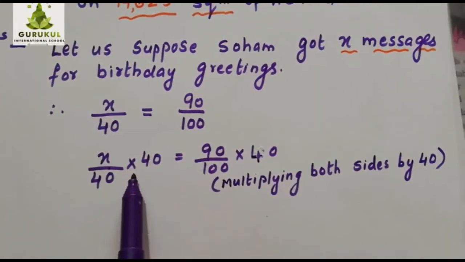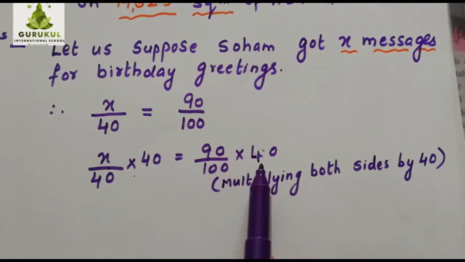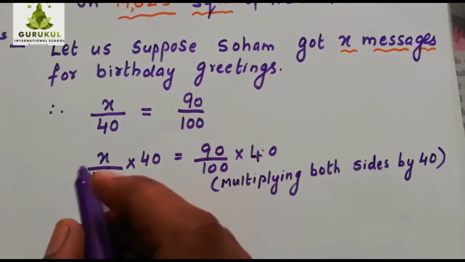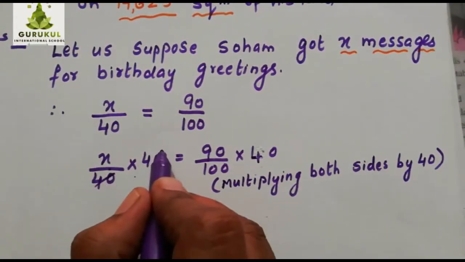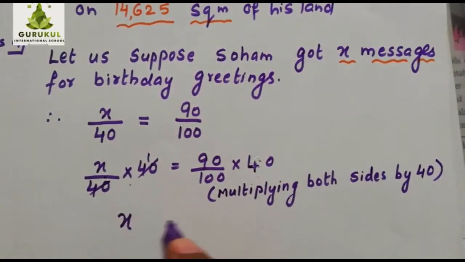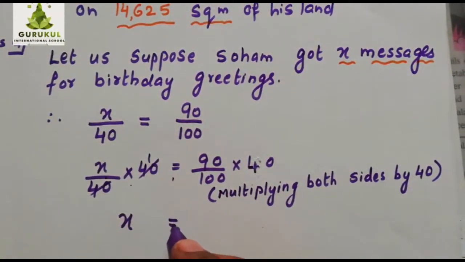When I multiply here by 40, do the same operation on the other side. So multiplying both the sides by 40, what do I get? The 40 gets cancelled, 40 times 1. Is that clear? So what is remaining here? X is equal to, bring it down.